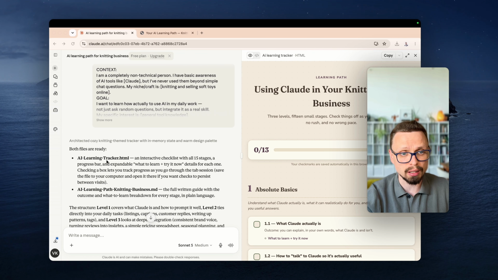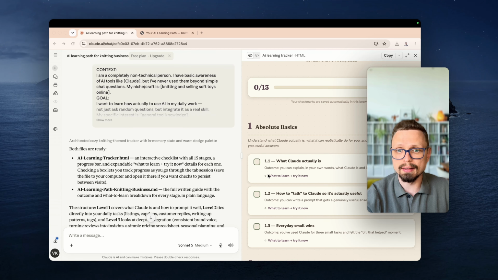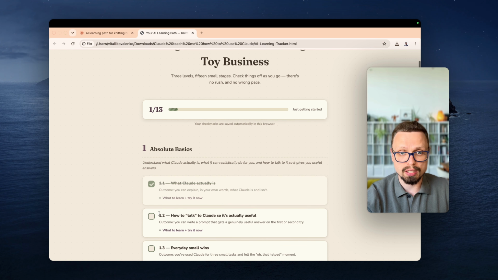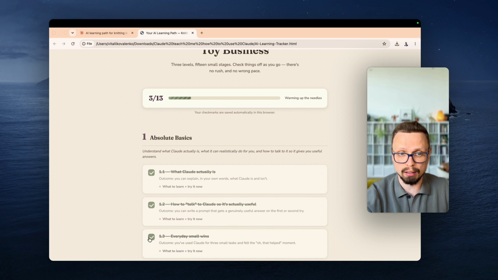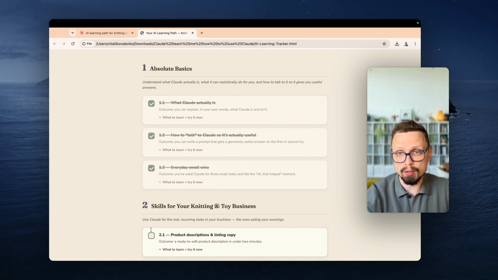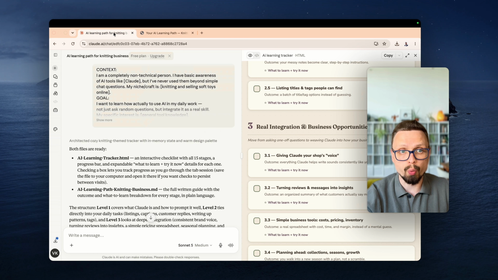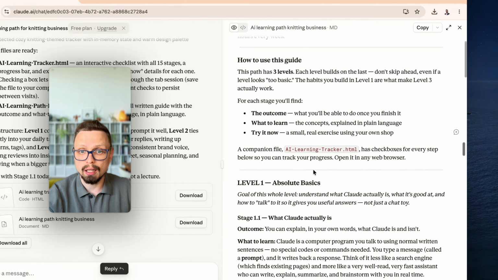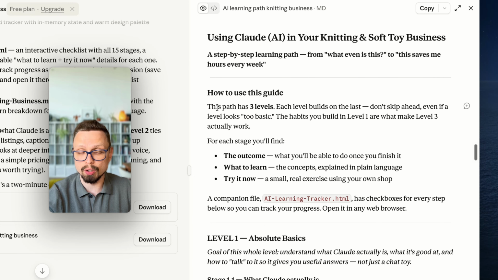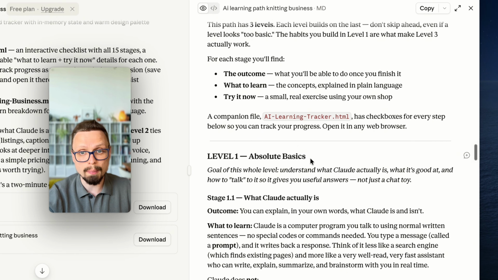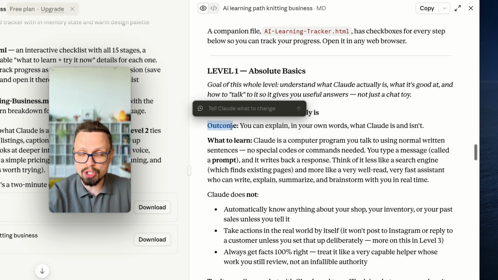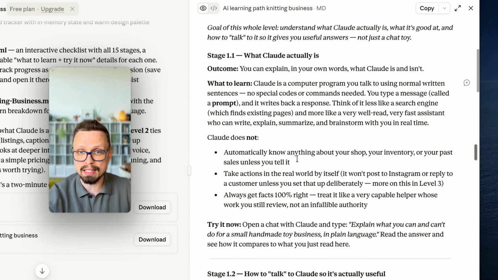First of all, I received an HTML file as I asked. I can download it and use it on my laptop as a checklist of what I learned and where I stopped. You can run this in your browser, check what you completed, and come back to this file to see where you stopped the last time. We also received a nice markdown file, and it includes 3 levels because that was in my prompt. The first level is absolutely basic. In each level, we have a couple of stages, an outcome for each stage, what we want to learn in these stages, and so on.